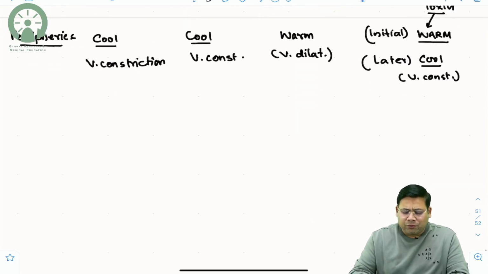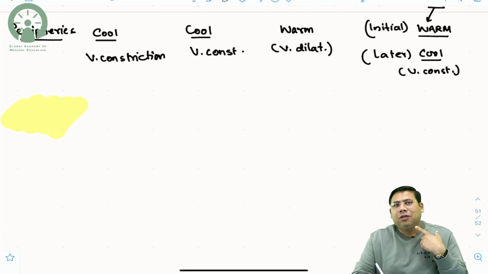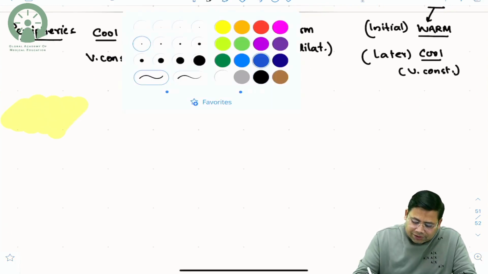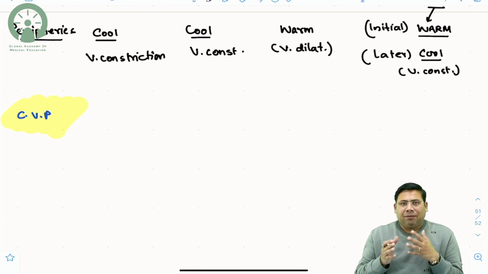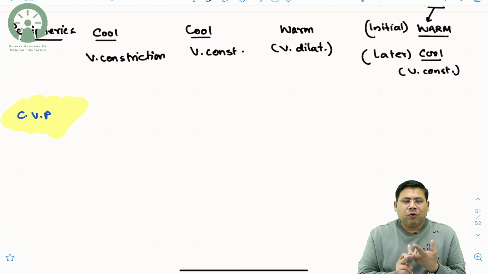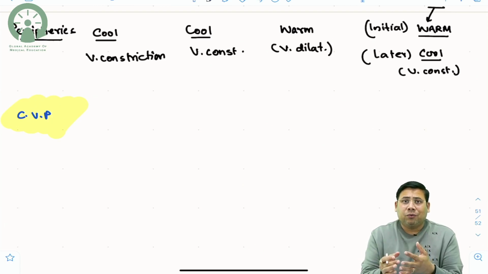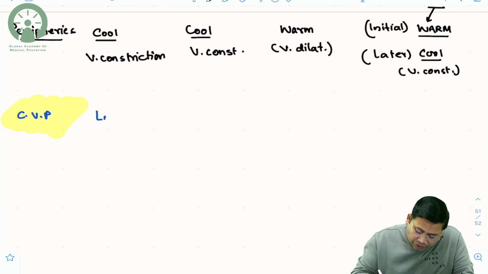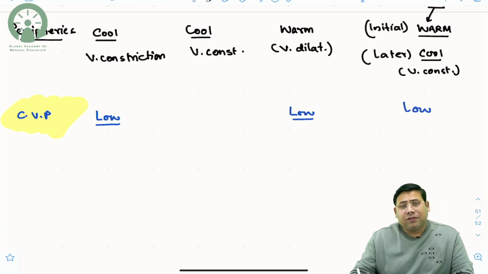Next is, what else do you see? Apart from that, we have a tendency to look at the jugular venous pressure. So what is the status of CVP? Now try to understand, whenever the volume in the body is less, the CVP is going to fall. Whenever there is pooling of the blood in the peripheries, or whenever there is metabolic slowing because of toxemia, then also it is going to be low. So remember, it is low for hypovolemic, low for neurogenic, low for even septic shock.